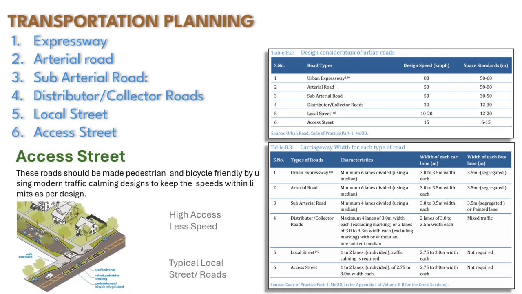These roads should be made pedestrian and bicycle friendly and usually connect individual buildings with local streets. The width of such roads varies from 6 to 15 meter with 1 to 2 lanes with no median, and design speed is only 15 km per hour, hence they are more accessible. So this was the urban road hierarchy as mentioned in the URDPFI guidelines.